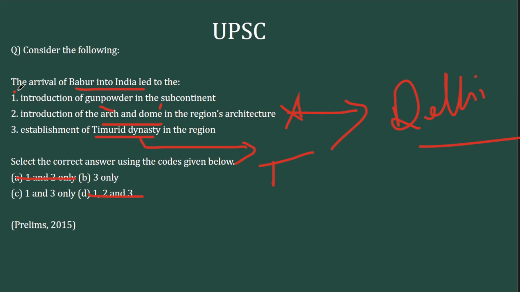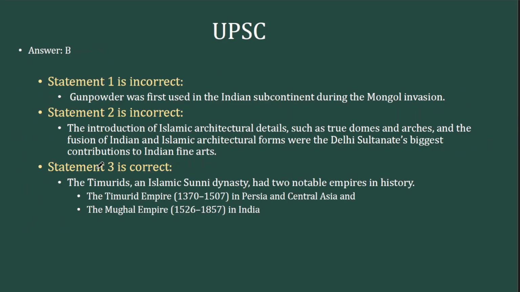Going to the first one, it's a tricky statement. Introduction of gunpowder in the subcontinent. See this, subcontinent. And introduction of gunpowder. Guns were used for the first time during the Mongol invasion. But introduction of the gunpowder is not in the subcontinent during this time. Gunpowder experiments were done during the time of Delhi Sultanate itself. But it somehow didn't succeed. Even in China it happens, but it didn't succeed. So it was used well by Babur. But it doesn't mean that it was introduced for the first time during Babur's time. So that statement is wrong. That's why I said it is tricky. So the right answer here is option B, 3 only.